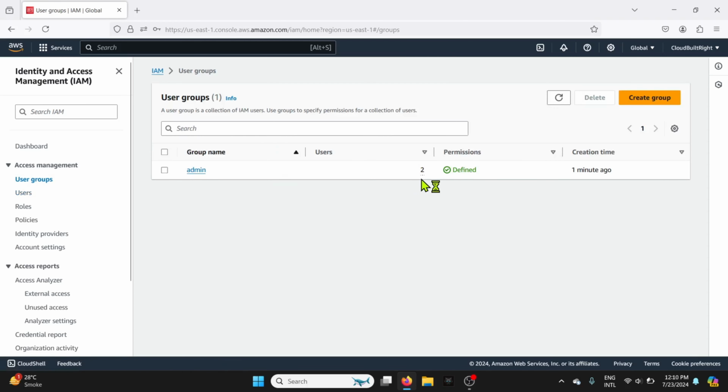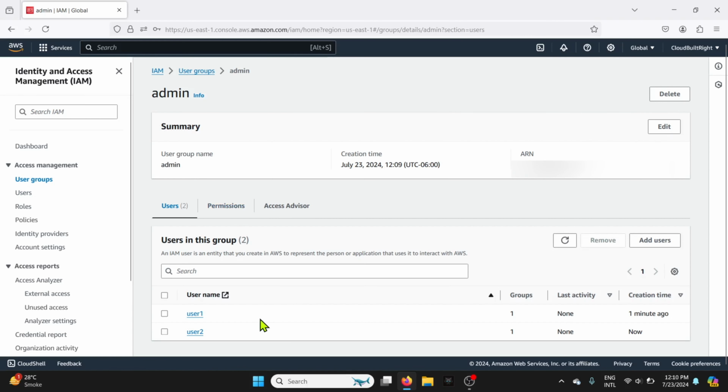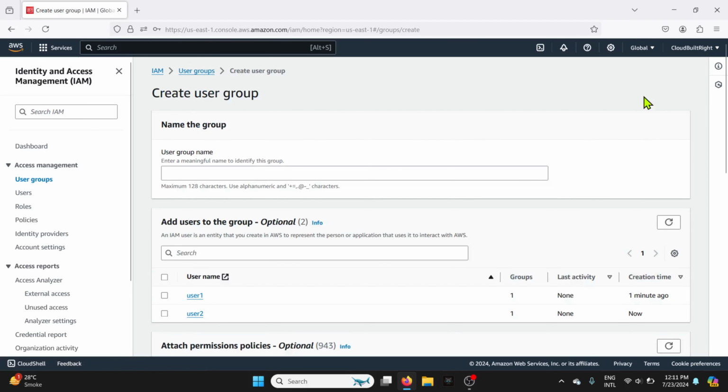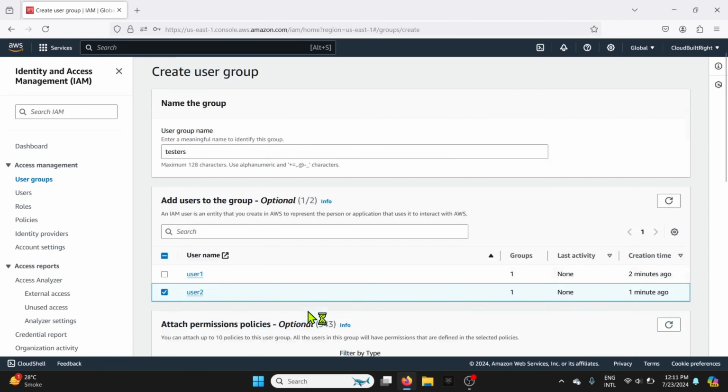We have the admin group with 2 users. Click on that and we can see 2 users, user 1 and user 2. Now go back to user group and let's create another group called testers, and add only user 2 to this group. Then let's attach S3 full access policy to this group.